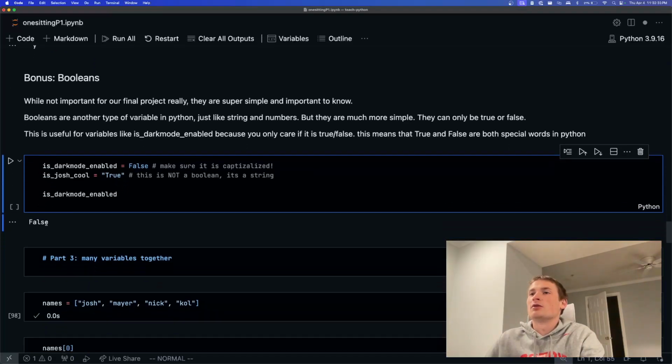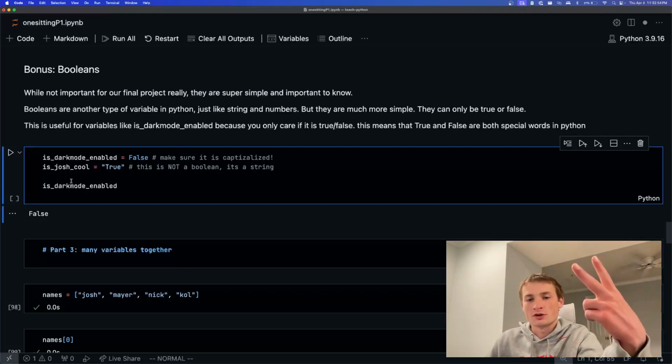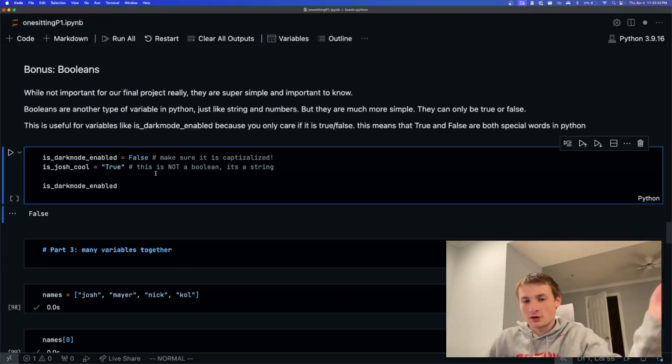Okay, so a bonus here. Not super duper important for our clone, but a super simple concept that I just had to put in here because it's like the big three of different types of variables. So we talked about numbers first. We just talked about strings, or words and sentences. And then the third one is called a Boolean. A number could be any number, 1, 2, 3, 4, 5, any number. A word can be any word. But a Boolean is simply true or false. Just the word true or the word false.